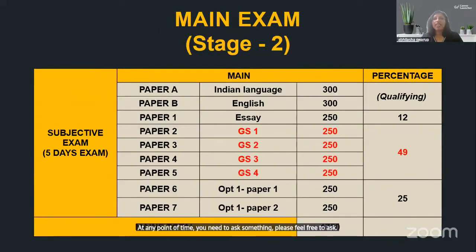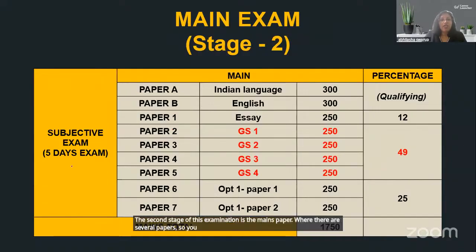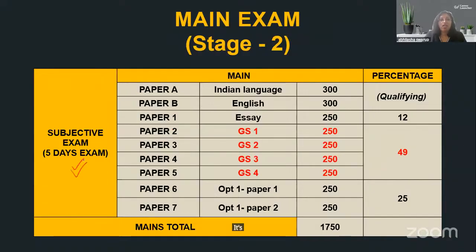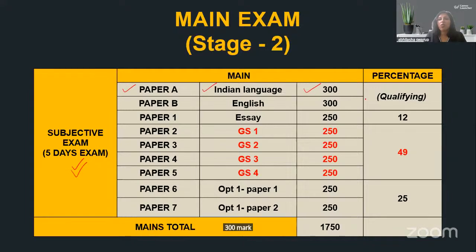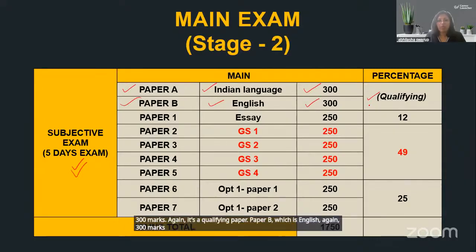The second stage of this examination is the mains paper, where there are several papers. It's a 5-day exam. Please understand it's a longish exam. So you have paper A, which is an Indian language, 300 marks. Again, it's a qualifying paper. Paper B, which is English, again 300 marks. It's a qualifying paper. So to qualify these, just like CSAT, you need to qualify.